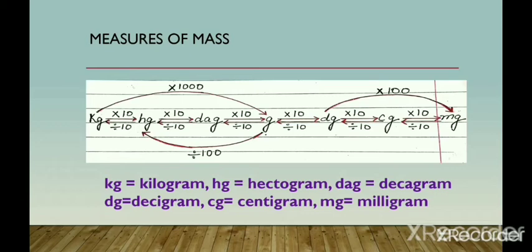Now the next thing is from lower unit to higher unit. If you want to convert a gram into hectogram, then you have to divide with 10 in each step, because you are taking 2 steps simultaneously. So you have to divide it by 100. And if you are taking 3 steps, then you have to divide it by 1000. For example, if you want to convert gram to kilogram, then how many zeros will be there? 3. You have to divide with 1000.